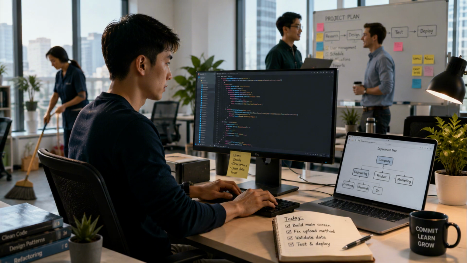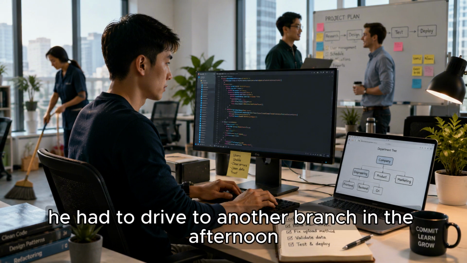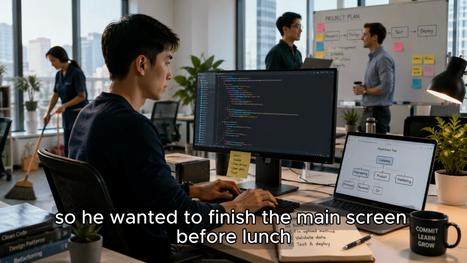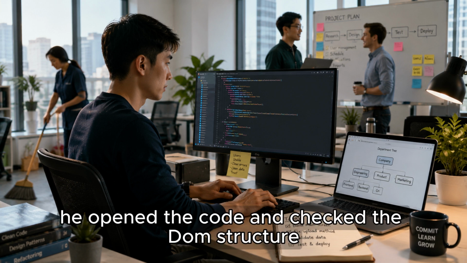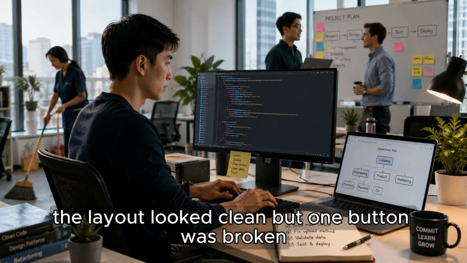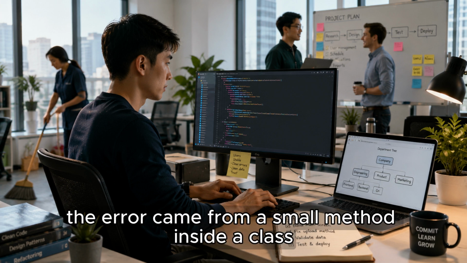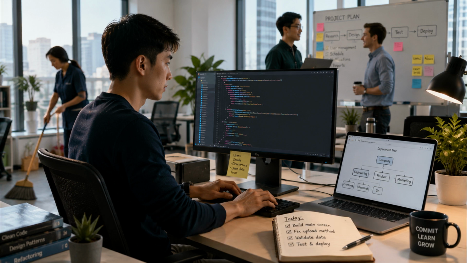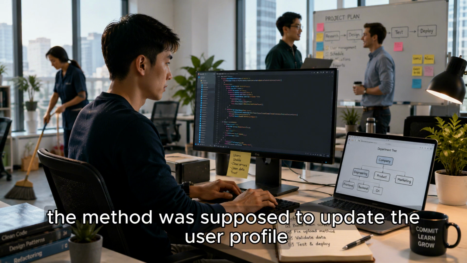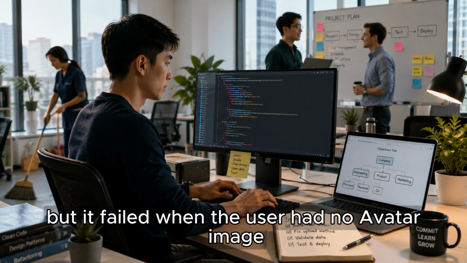Daniel nodded. He had to drive to another branch in the afternoon, so he wanted to finish the main screen before lunch. He opened the code and checked the DOM structure. The layout looked clean, but one button was broken. When he clicked it, the app showed a stack trace. The error came from a small method inside a class. The method was supposed to update the user profile, but it failed when the user had no avatar image.